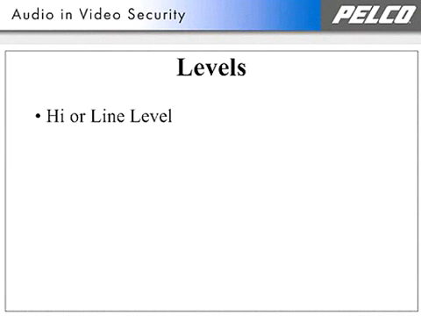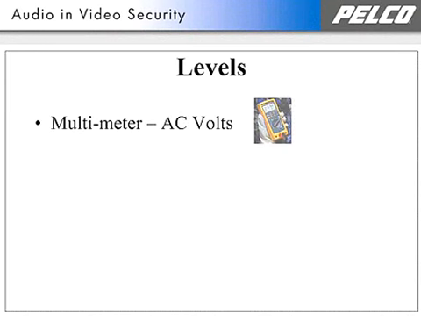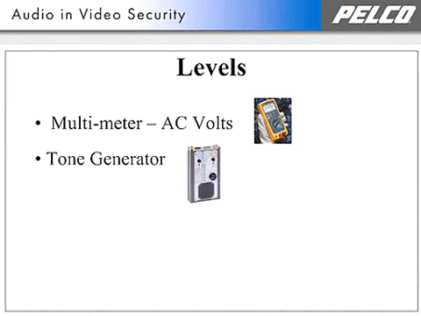High level or line level and low level are general classifications of levels. High level or line level is about 1 volt. Low level is about 1/100th of a volt. Use a multimeter set on AC volts to measure audio levels. Use a tone generator for the source.